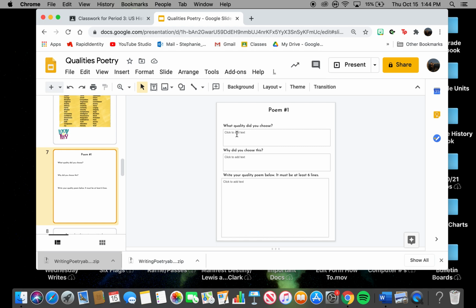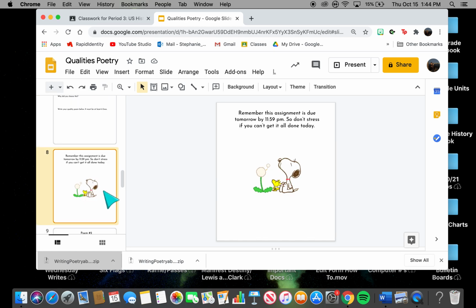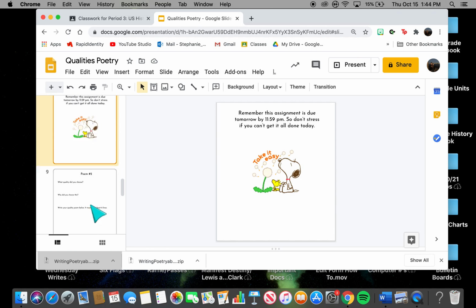For your poem, you're going to write what quality you chose, why you chose it, and then write your quality poem down below. Make sure it's double spaced, just so it's easier for me to read it. My eyes are a little bit bad. So double space, and again, it only has to be 6 lines. This assignment is due tomorrow, so remember you don't have to get it all done today. You can do half of it today and half of it tomorrow.